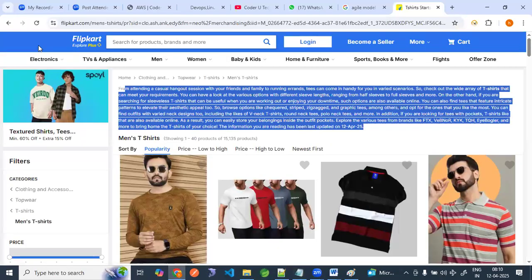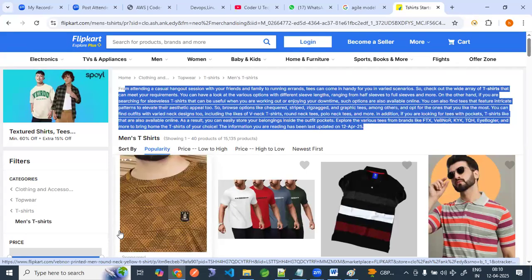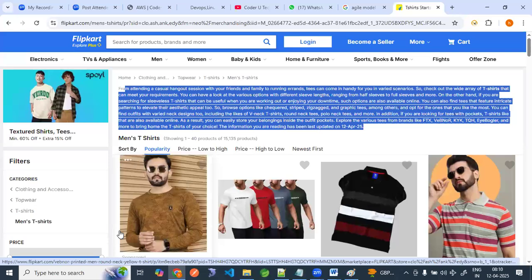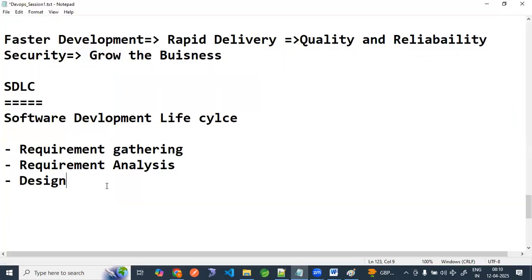Now, after requirement gathering and analysis, they have to design this page. Today you are seeing this Flipkart application, but 15 years back there was no Flipkart application. The first time, they had to imagine what color to use, what font to use. Under design, they will define the color, the logo, the size, the font, the images, who the model is, right?